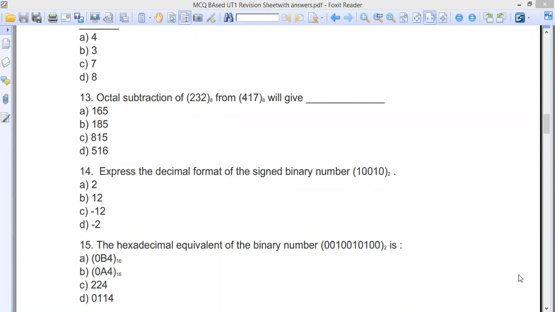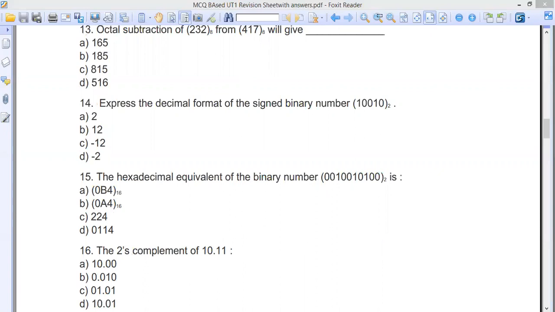All right, now we are coming to the next one. Can you tell me, express the decimal format of the sign number? So a sign number is there, and this is a decimal number. You can see this is 0, 1, 2, 3, 4. The only possibility, very easy to see, is 2. It's a minus 2 rather, because here 1 is there. The rest of them cannot be 2. And if it's 12, like 0, 1, 2, 3, 4, it cannot be 12 and minus 12. So the only option is this. Sometimes you have to remove the other options.